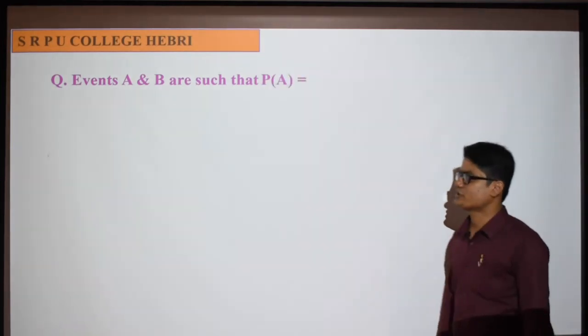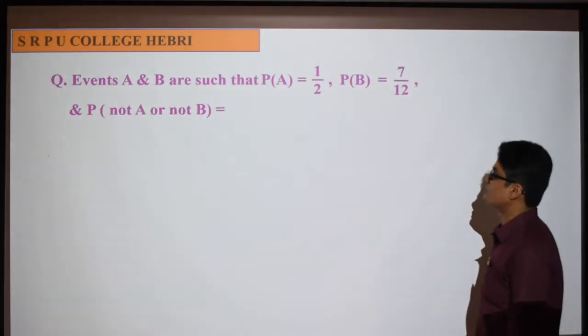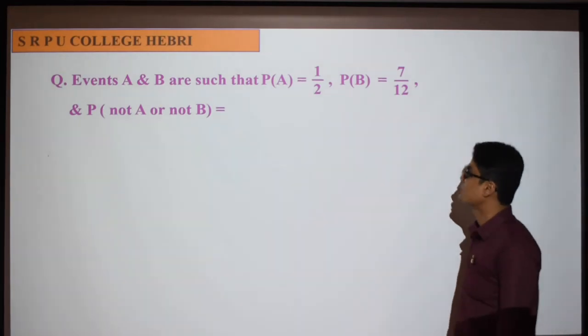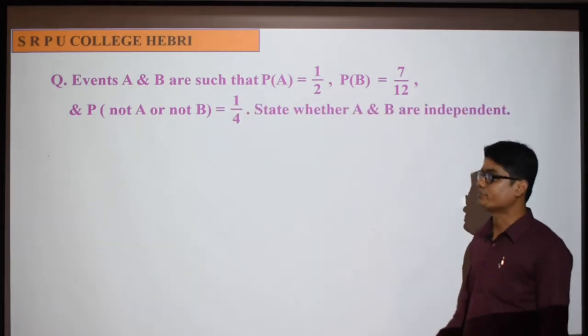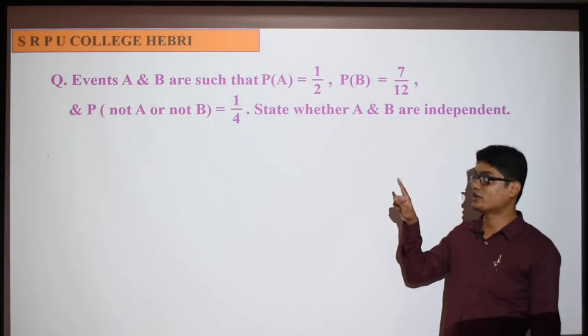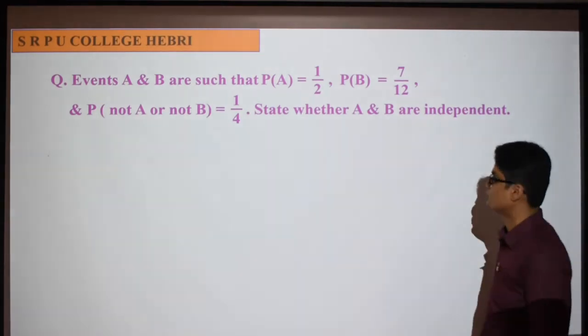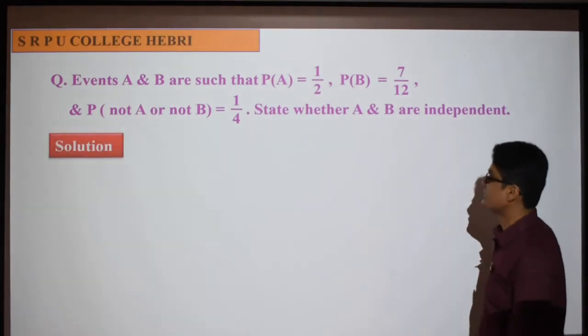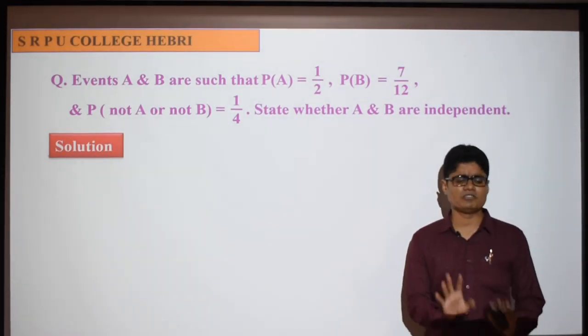So next question. Events A and B are such that probability of A is equal to half, probability of B is equal to 7 by 12, and probability of not A or not B is 1 by 4, that is P of A complement union B complement is 1 by 4. State whether A and B are independent. So a little different, but the concept is the same.